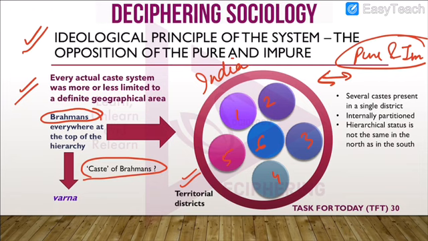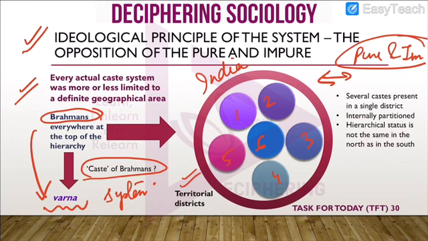He said that no, we could not say so, because the Brahmins were only a Varna. They occupied the top place of the Varna system, and in every Varna there were several castes.